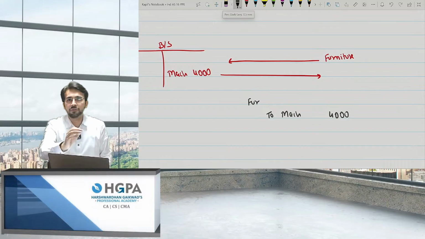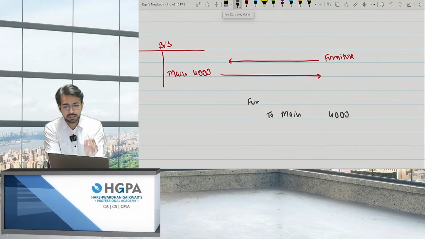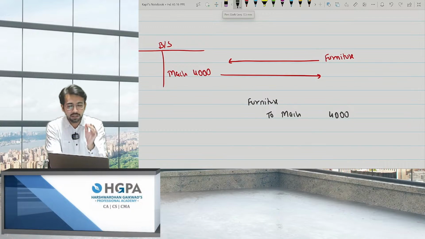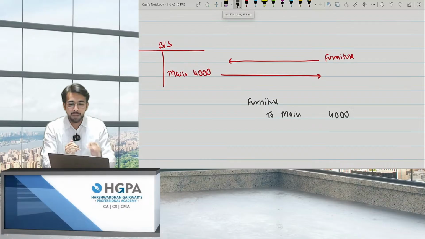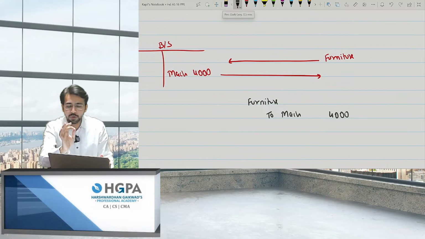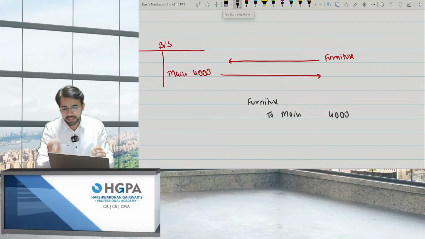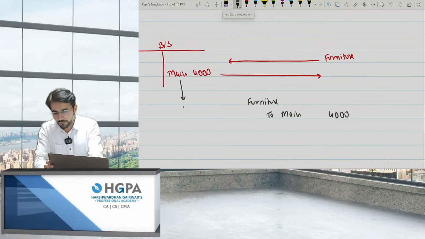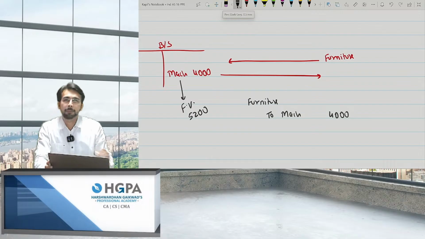Now, what is the first point? The first point is, at what value to record the furniture? You should record the furniture at the fair value of asset given up. Which asset you are giving up? It is the machinery you are giving up, right? So you have to record the first preference, fair value, that is the market value of the asset given up. For example, let's say the fair value of this machinery was given to be 5,200.